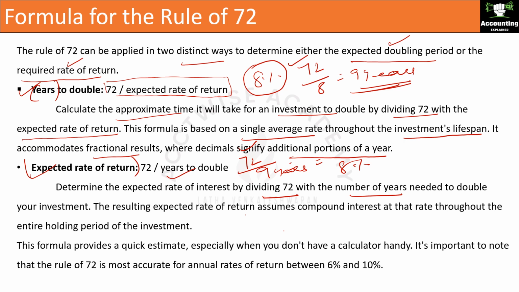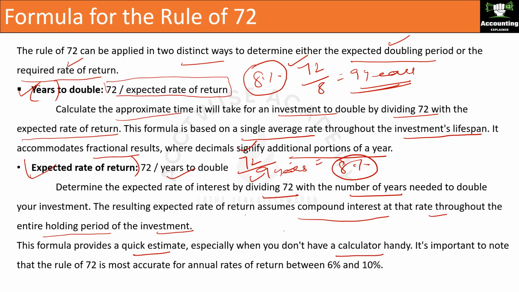We expect the investment to double in 9 years, right? So you divide 72 by 9. The resulting expected rate of return needed to double your investment assumes compound interest at that rate throughout the entire holding period of the investment. Okay, so this is the compound interest throughout the period. This formula provides a quick estimate, especially when you don't have a calculator handy.